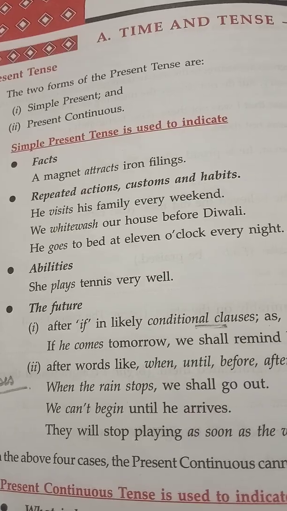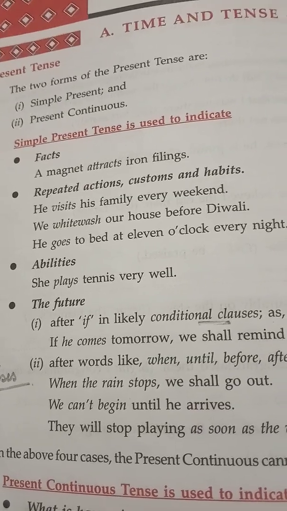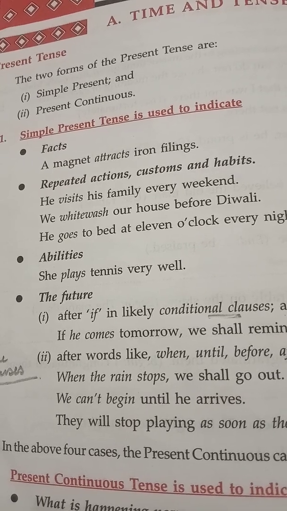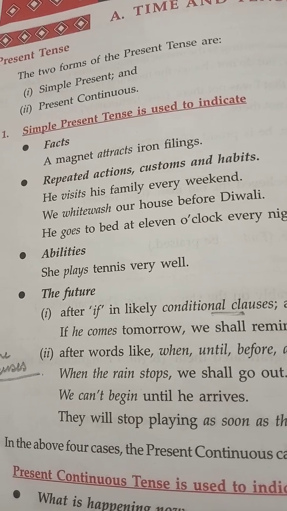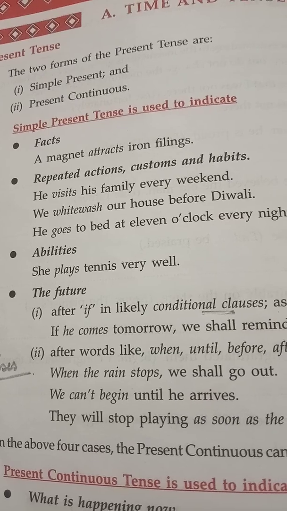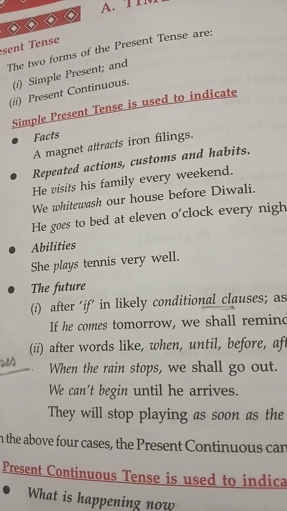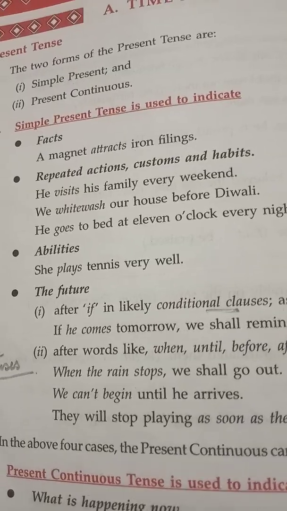Then see the second point: to indicate repeated actions, customs and habits, or habitual actions. For example, he visits his family every weekend. We whitewash our house before Diwali, or cats drink milk.